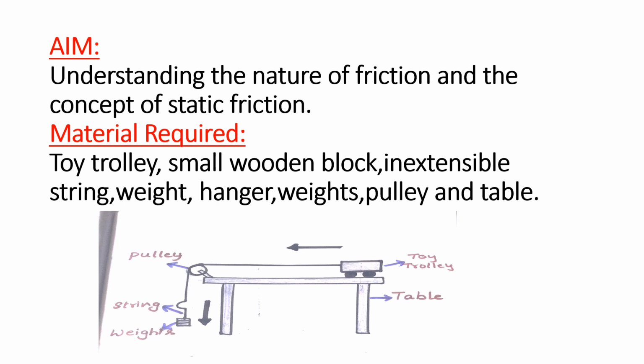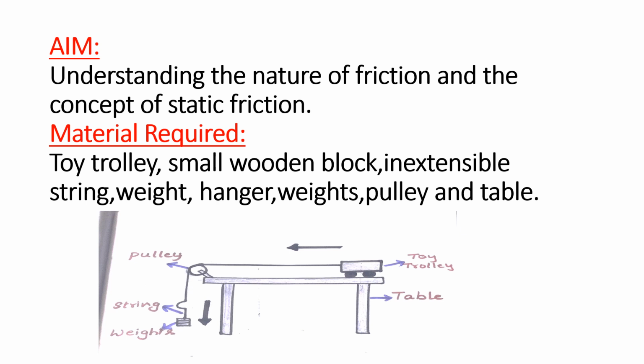So don't you think that no force is applying on the block? No, the force is applied, because of the weights placed in the hanger. The force is applied in the direction of capital F, but the block is not moving.